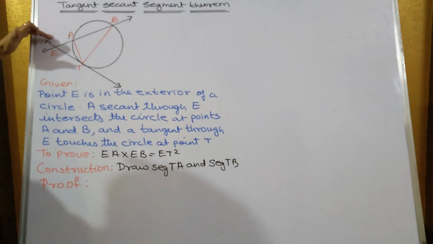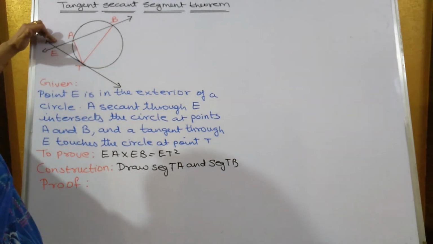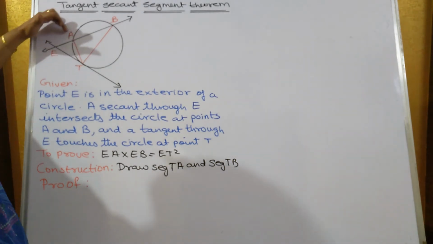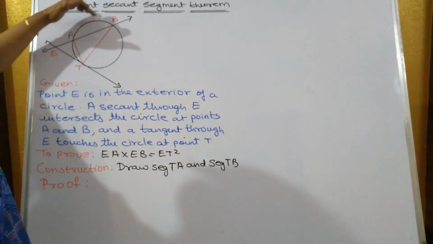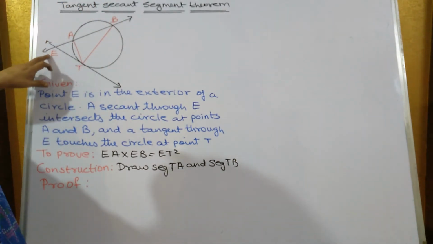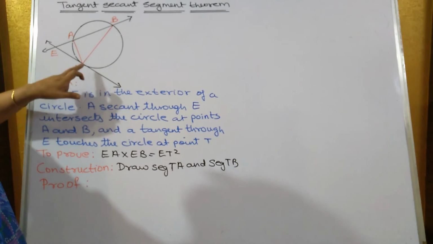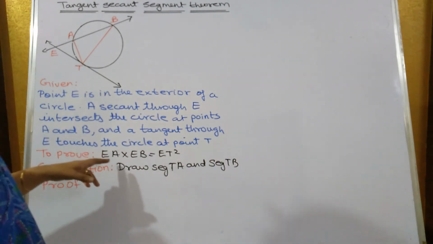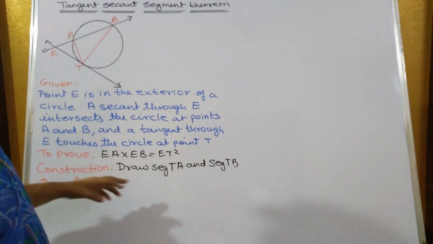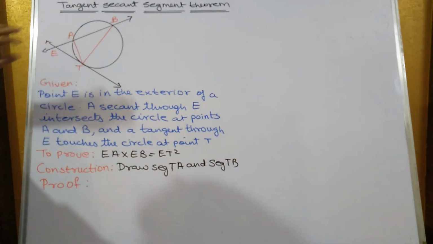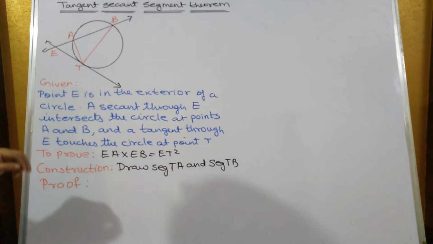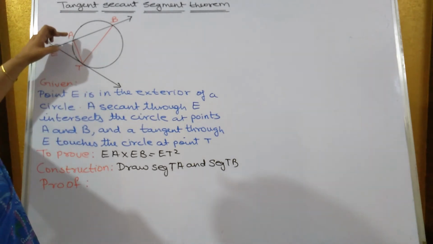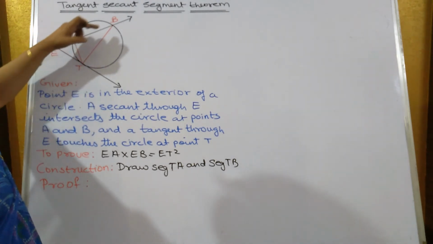E is in the exterior of the circle, and through E a secant passes and touches the circle at points A and B, and through E a tangent also passes which touches the circle at the point T, and we have to prove that EA into EB is equal to ET square. So this is a theorem, the tangent secant segment theorem. Now construction: draw whatever I have shown in the red color, draw AT and BT.